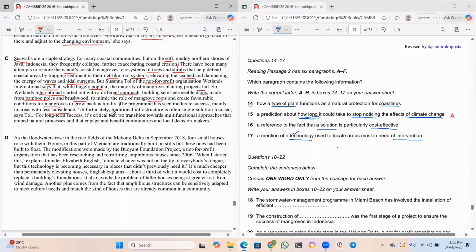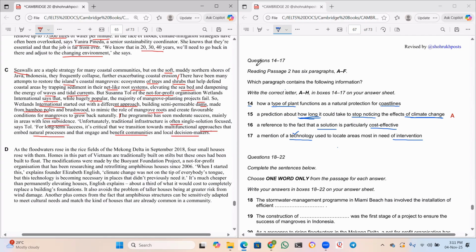Unfortunately, the traditional infrastructure is often single solution focused, says Toll. For long-term success, it's critical that we transition towards multifunctional approaches that embed natural processes and that engage and benefit communities and local decision makers. Okay, good. Now, guys, so yes, let us read the first one.